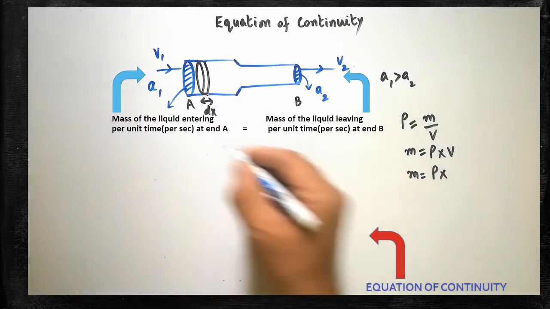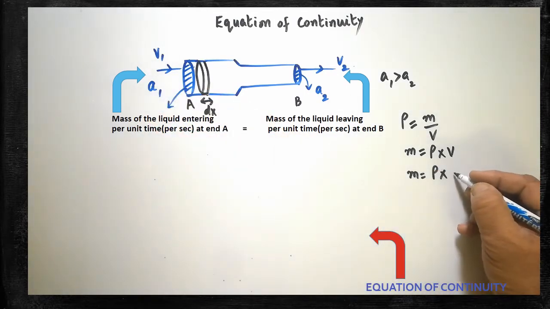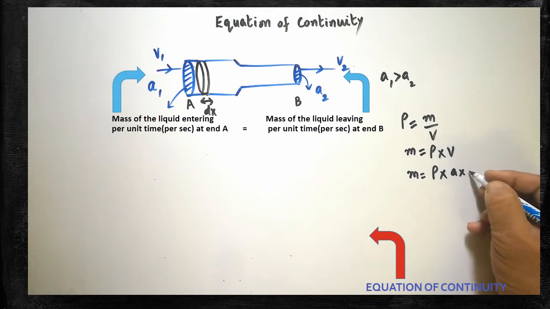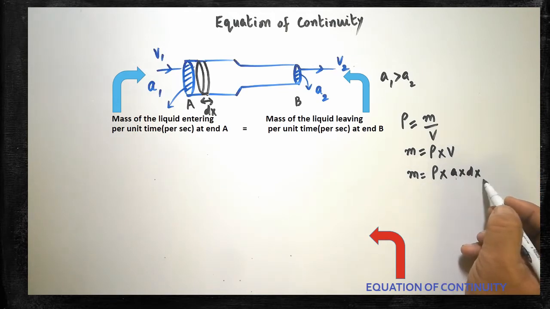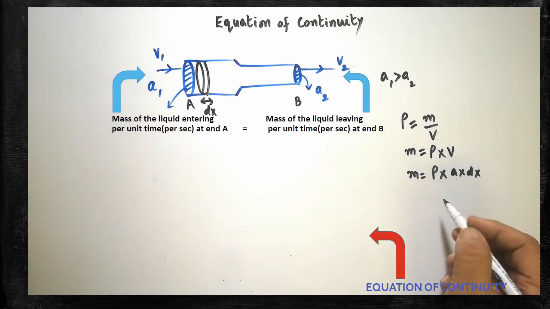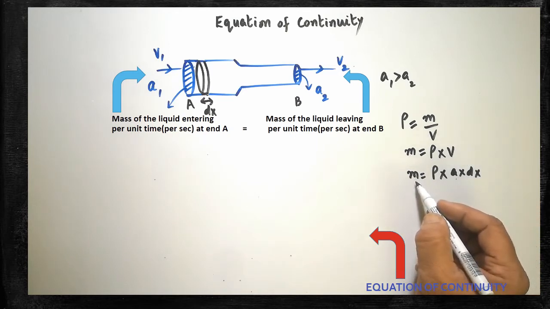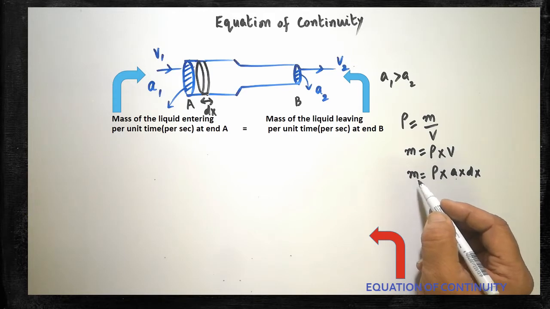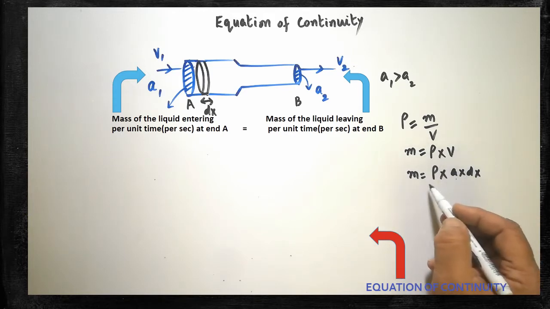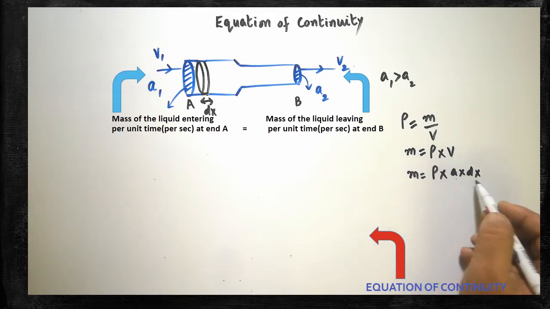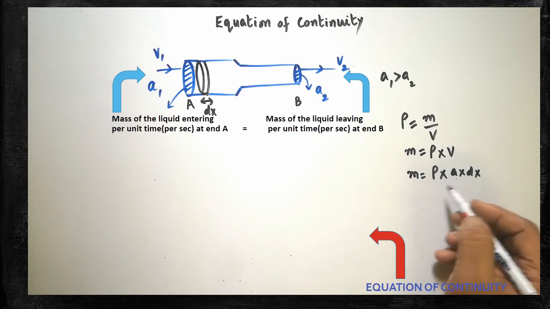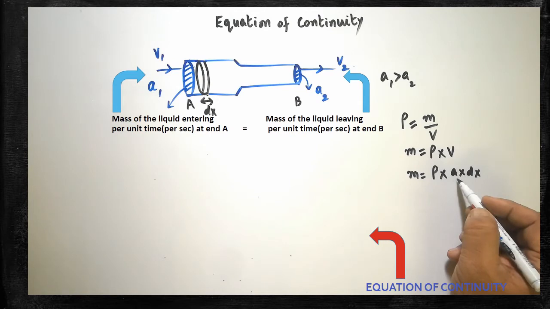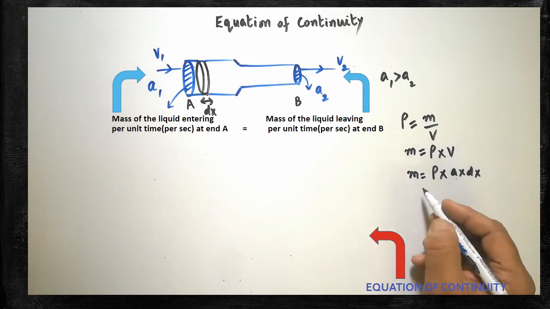So I can write it as A into dx. This gives you the volume, so here mass is obtained. To get the volume, I have replaced V with A into dx.